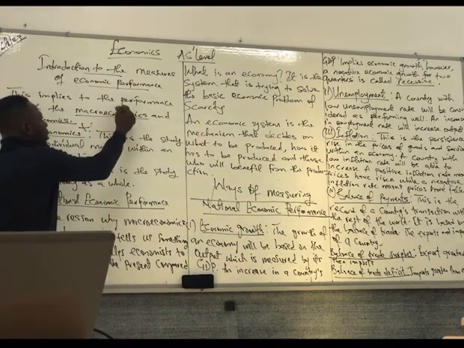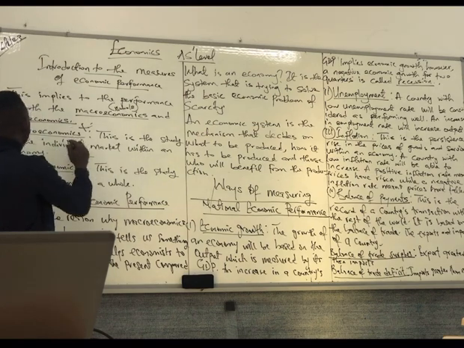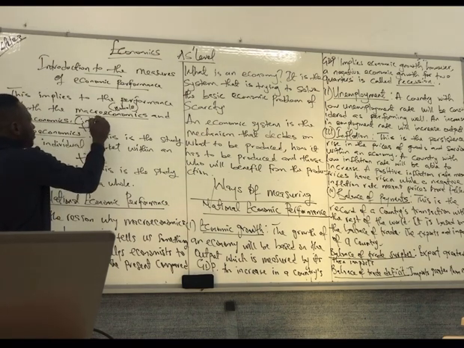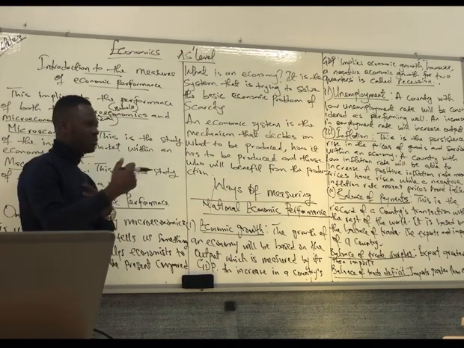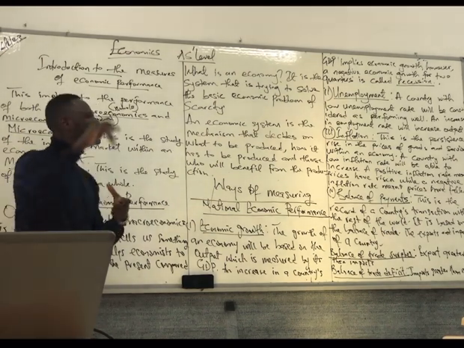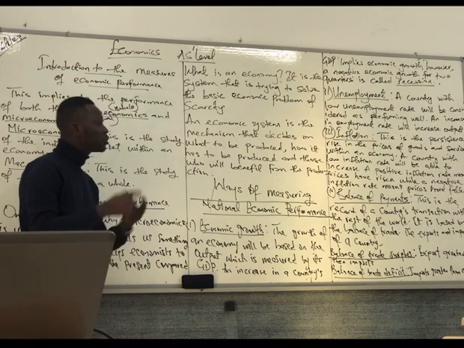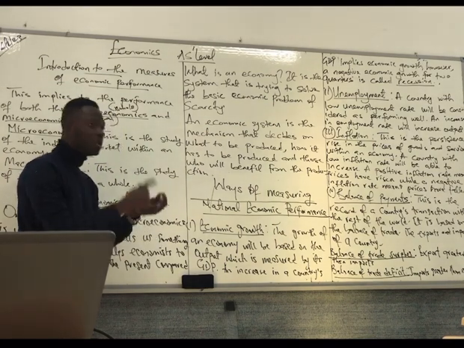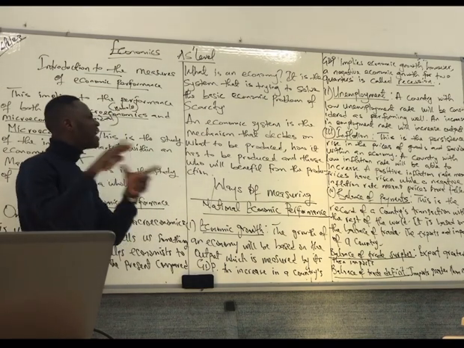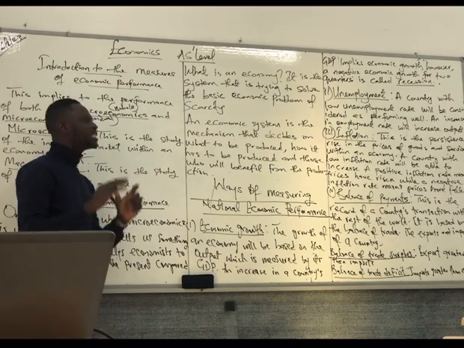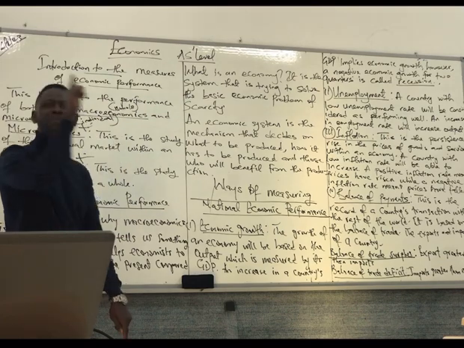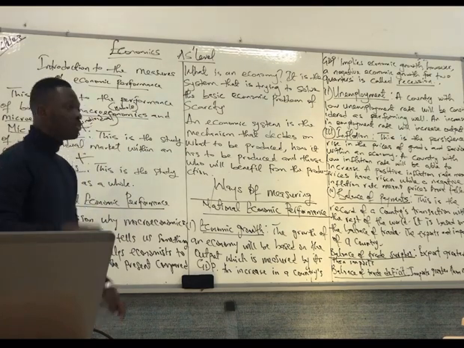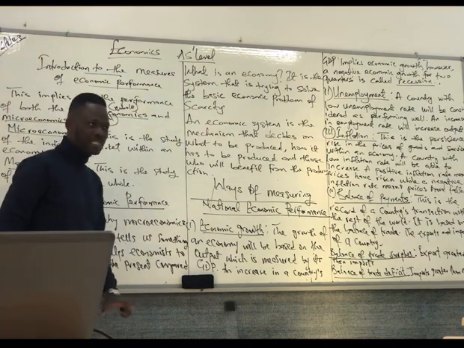Here, we're talking about the whole. Here we're talking about the individual. When we talk about individual, we're not talking about people. Stop right in place. We're not talking about people. We're talking about the market, the industry, which could be education, the health sector, agriculture, whatever sector we're talking about. It is micro. But when we talk about how goods and services are being provided in an economy, we're talking about macroeconomics. I think it's clear.